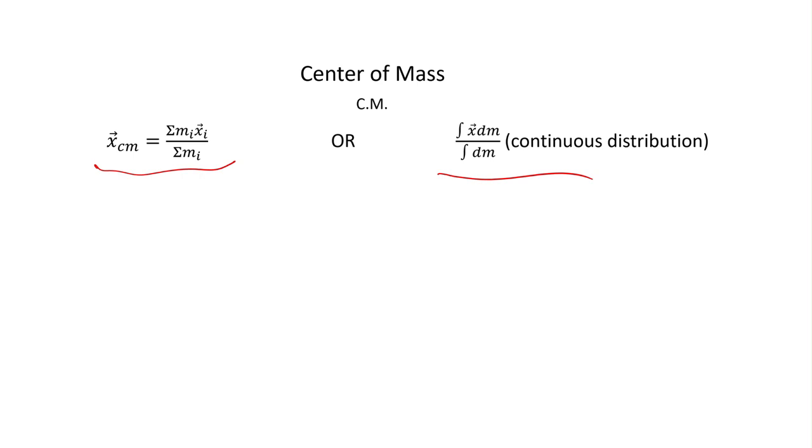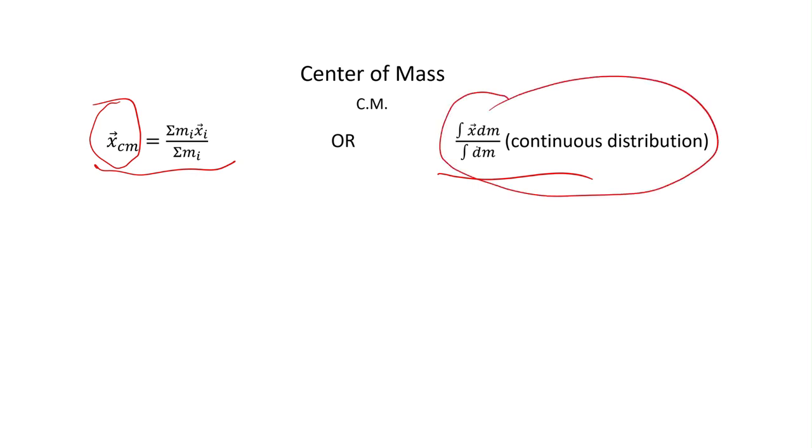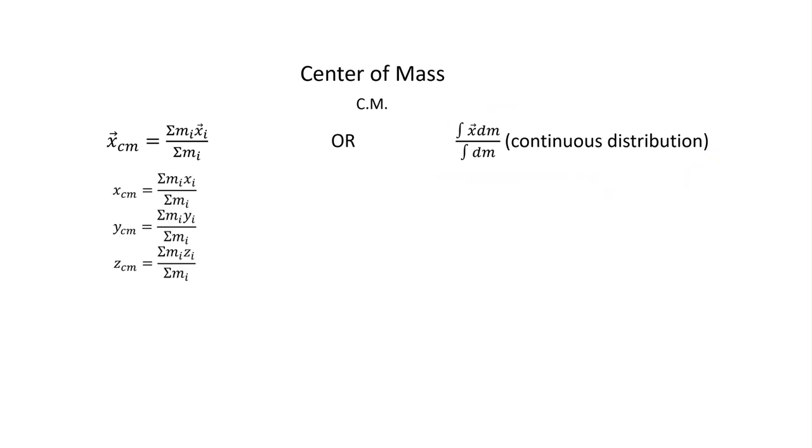Okay, first of all, let me just say that this is an average. Essentially, you want to know, on average, where is all the mass in your system? For a continuous distribution, you look at something that looks like this. One thing I'll point out, this is a vector because it tells you a set of coordinates. There's an XCM, a YCM, and a ZCM. In other words, I want to be able to point in space to where the average location of all the mass is. So what I'm finding is a vector XCM that has those as its coordinates.